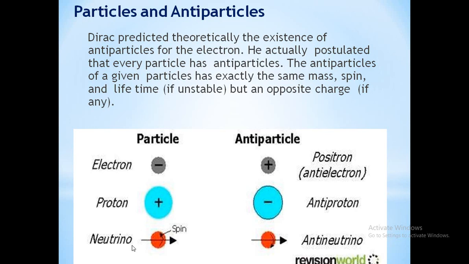So particles and antiparticles. Dirac predicted these particles and antiparticles. If there is a particle, there is also an antiparticle. For example, if the electron is the negatively charged particle, the antiparticle is positively charged, which is known as the positron. So electron and positron. The proton is a positively charged particle, and the antiparticle is negatively charged, that is the antiproton. Similarly, for the neutrino, the antiparticle is known as the antineutrino. They have the same mass, but different signs, and the spin also varies.